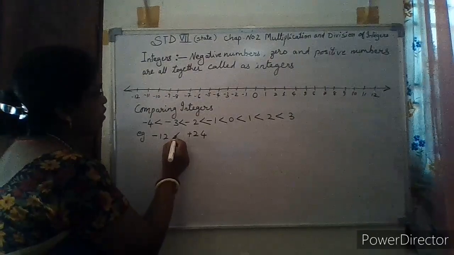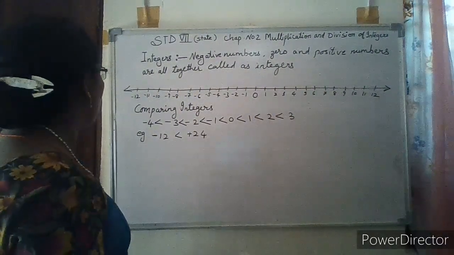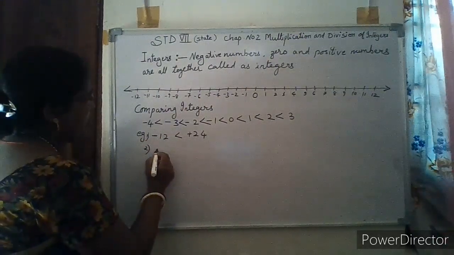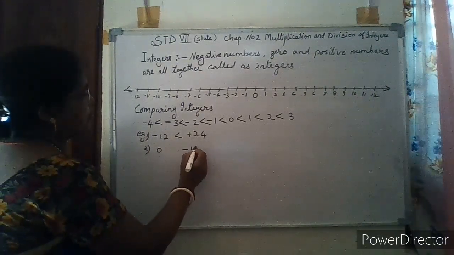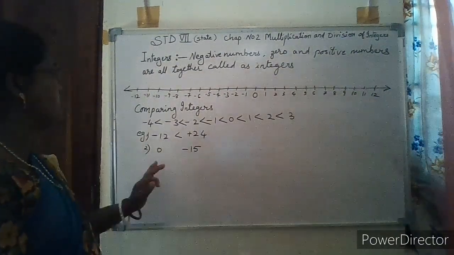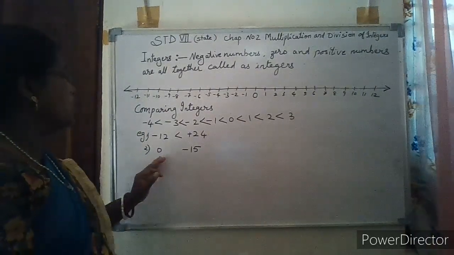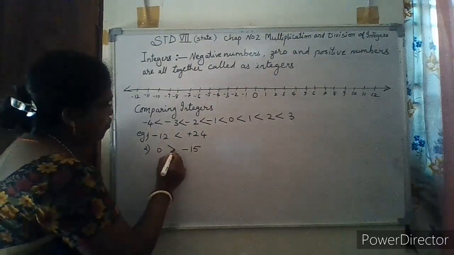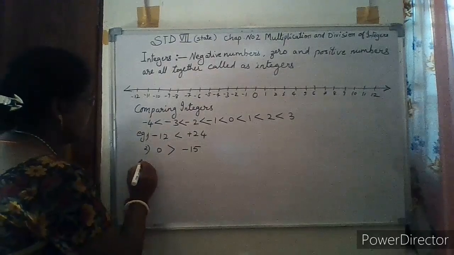Therefore, minus 12 is smaller than plus 24. Another example, 0 and minus 50. That means you are comparing 0 and a negative number. You know that 0 is always greater than a negative number. Therefore, 0 is greater than negative 50.